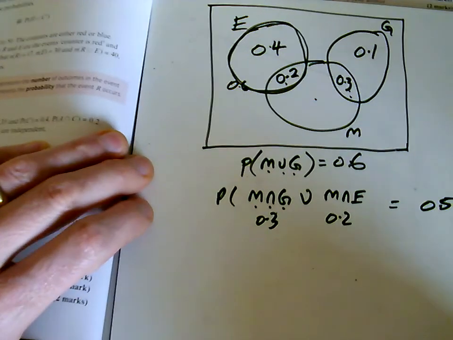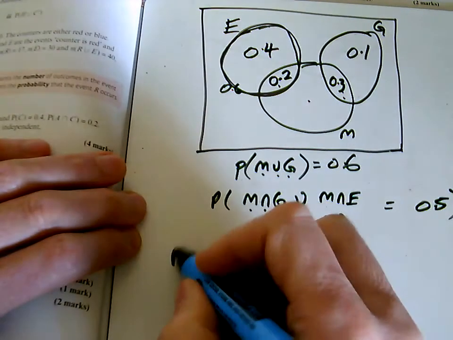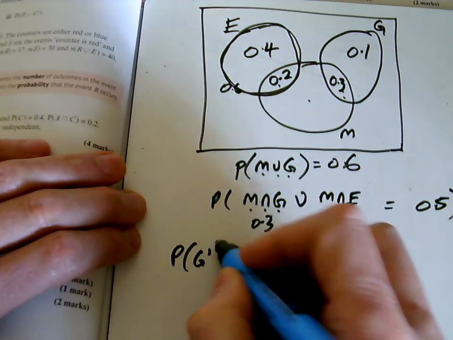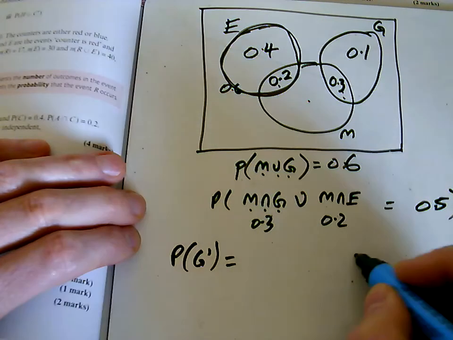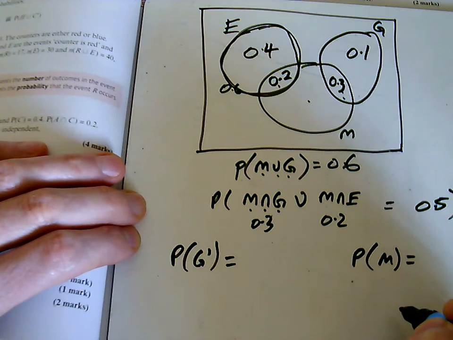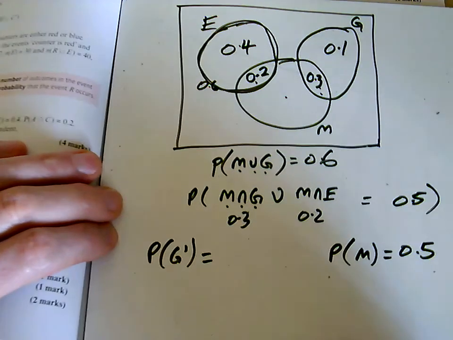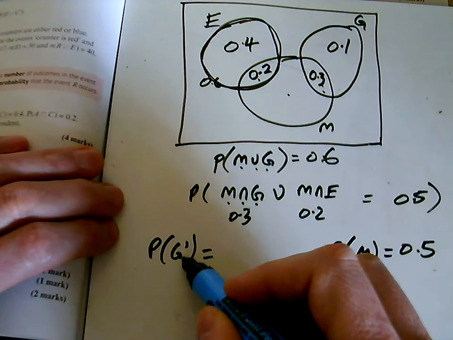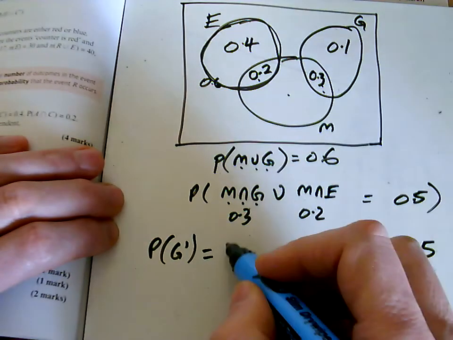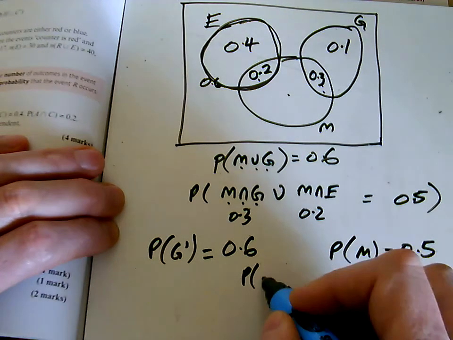And similar as last time, we need to think about, are these things independent? Are G dashed, so what's not in G, and the murders independent? So we had that one earlier. Probability of murder mysteries was 0.5. The probability of not being in G is 0.6. And let's look for the intersection of those.